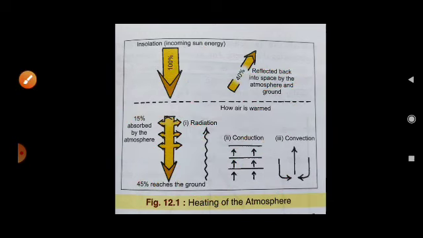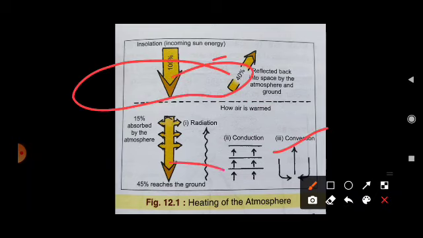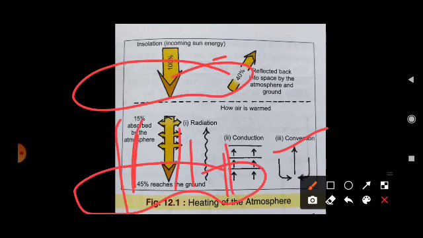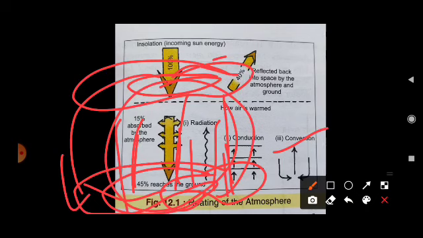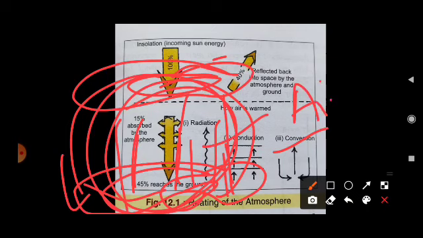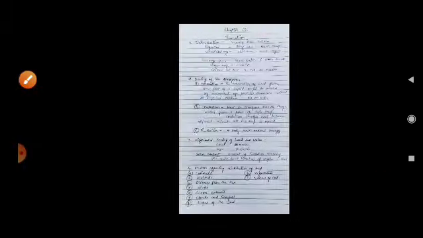It is continuously mixing and then it balances the atmosphere. And the third one is convection. It means vertical movement: above there is cold air, and at the surface there is hot air. The hot air gets heated and goes upward, and the cold air comes down and takes its place, then gets heated again in a circulation pattern. This is called convection, and it happens in both air and water, that is, in both liquid and gas media. So this is about these three: radiation, conduction, and convection.